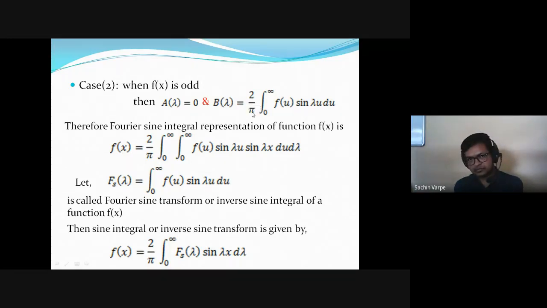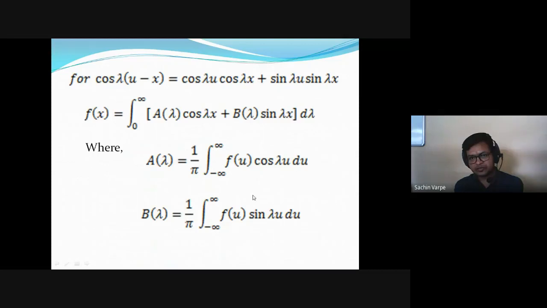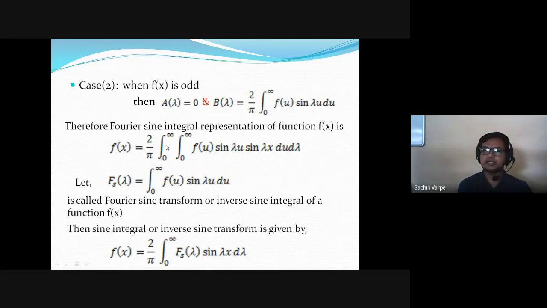So when I substitute the values of a of lambda and b of lambda into f of x, I will get the Fourier sine integral representation: f of x is 2 by pi integral, u from 0 to infinity, lambda from 0 to infinity, f of u sine lambda u sine lambda x du d lambda.